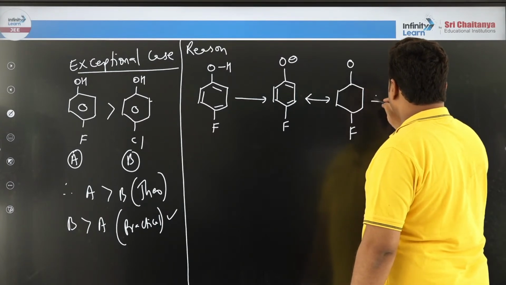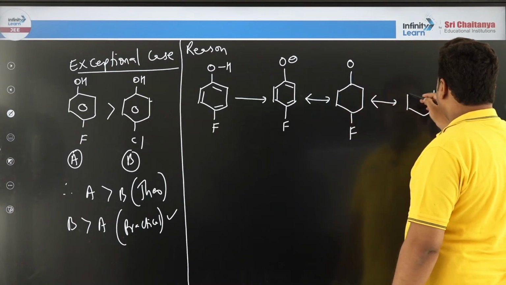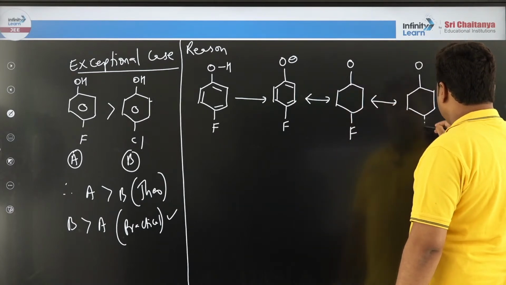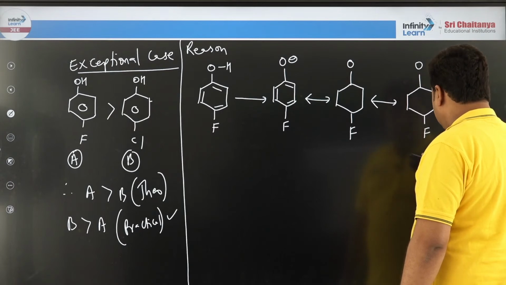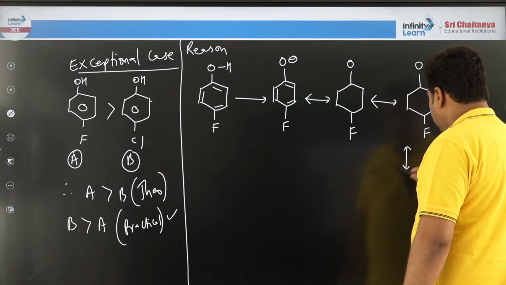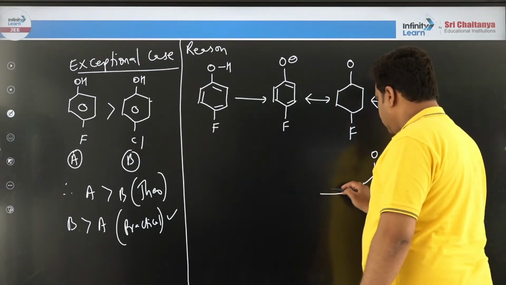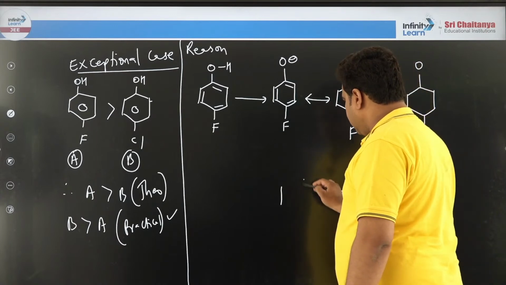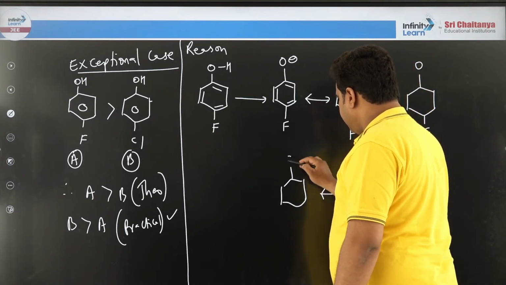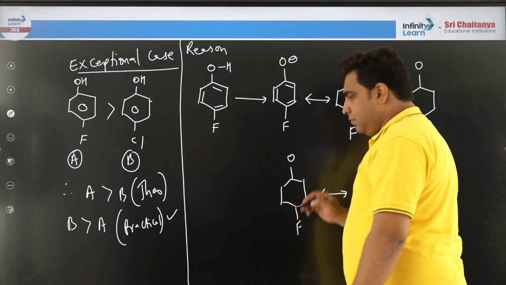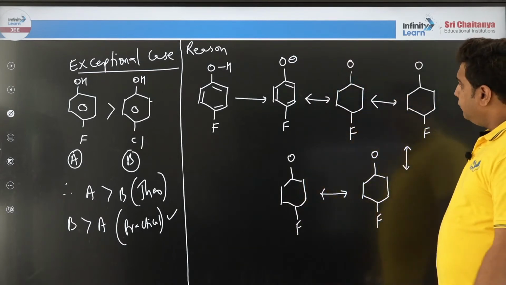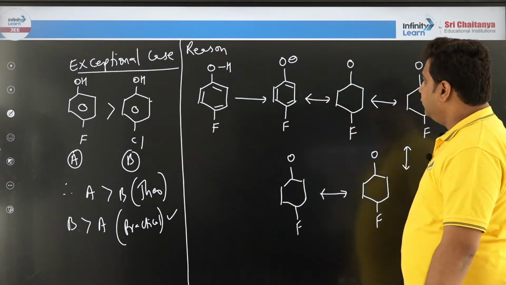See, I am writing the skeleton first. That is my style of teaching, because you will also understand it a bit more easily. Ready? Done. Now I am writing resonating structures of parafluorophenoxide ion.